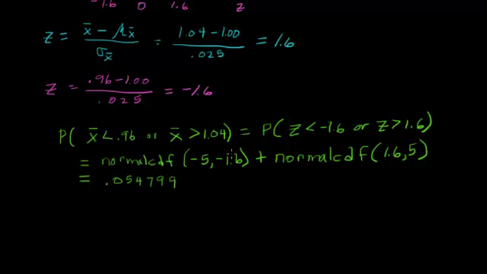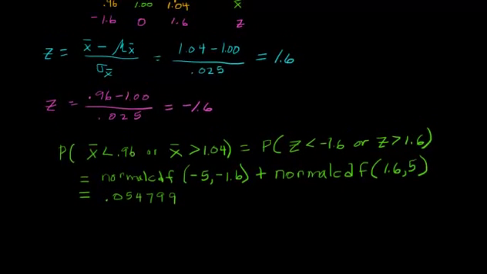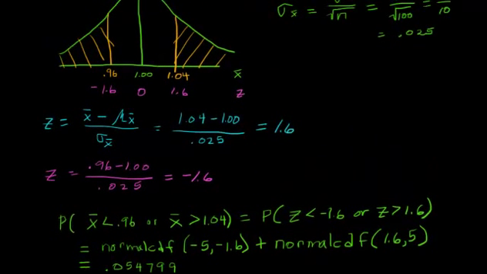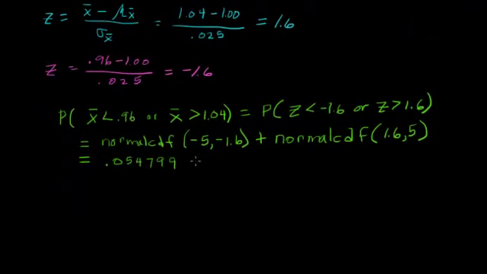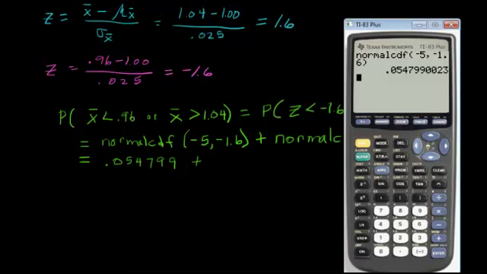Now hopefully you're thinking, well, wouldn't the other area be exactly the same? Yes, of course it would, because the graph is symmetrical, and so we are the same distance away from the mean, and the area below that would also be the same as the area above that. So we'll be adding that, but let's just check it. Be sure we follow that.